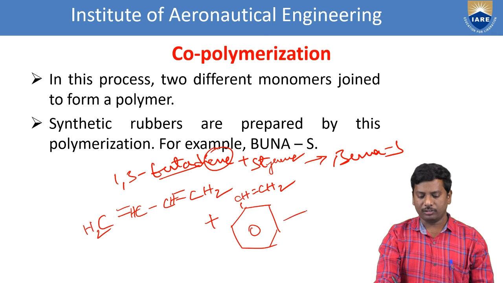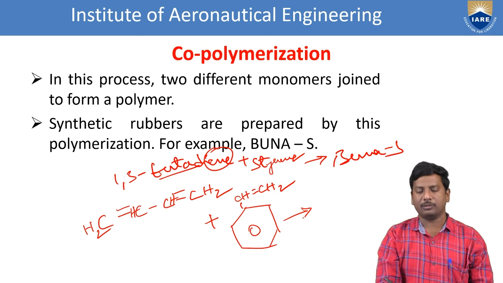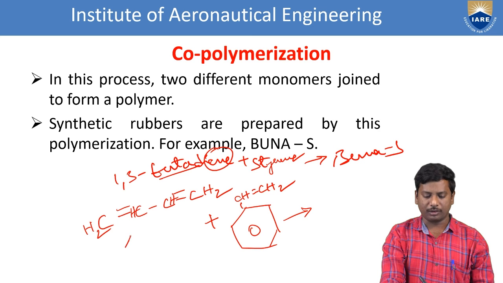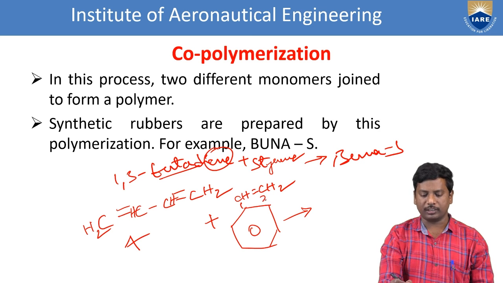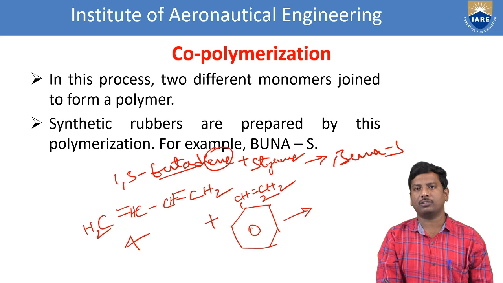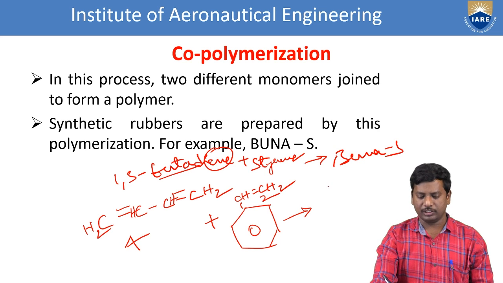Now it gives a long chain polymer. Totally it contains 4 carbons from butadiene and 2 carbons with the ring from styrene, so 6 carbons are involved to give Buna S. Now we see the structure.